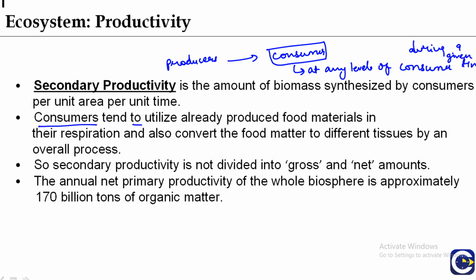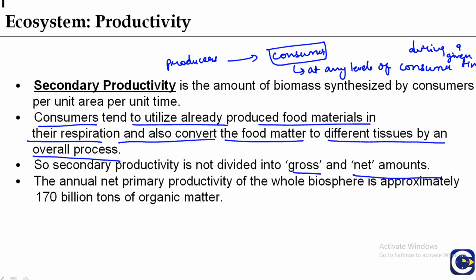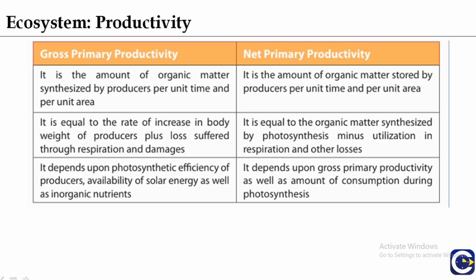Consumers tend to utilize already produced food material in their respiration and also convert the food matter to different tissues by the overall process. So secondary productivity is not divided into gross and net amounts. The annual net primary productivity of the whole biosphere is approximately 170 billion tons of organic matter. Here the difference of the gross primary productivity and the net primary productivity is given.